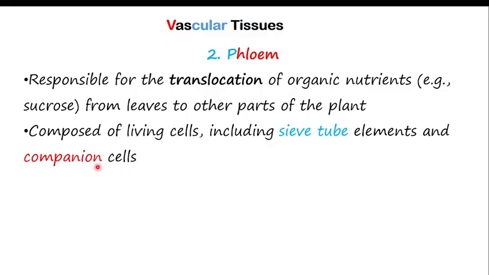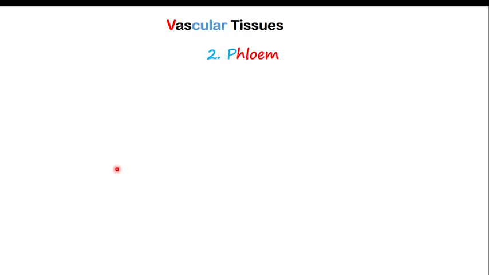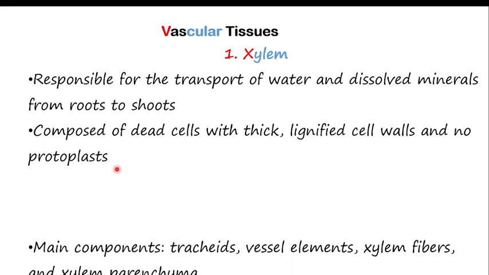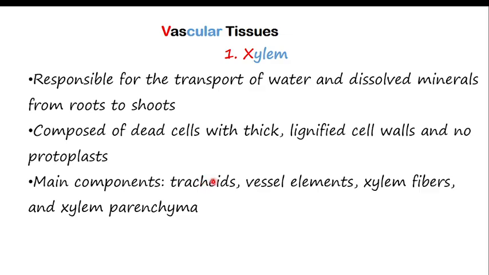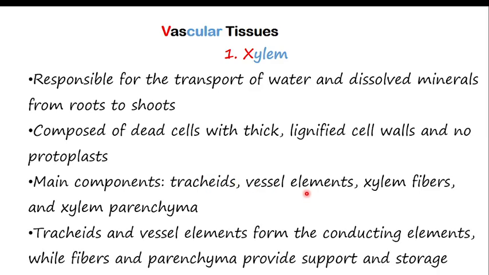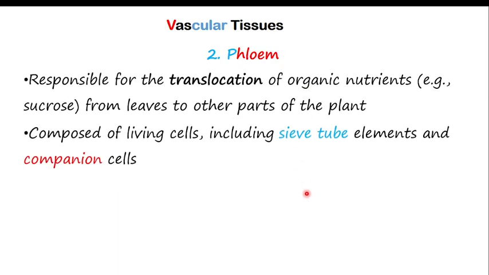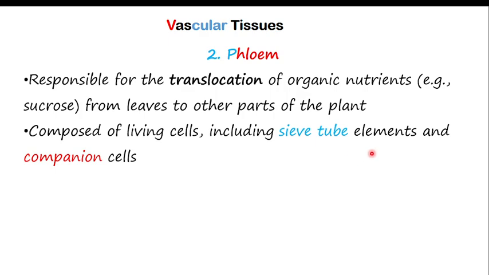In the xylem there were tracheids and vessel elements, but here we have sieve tube elements and companion cells.